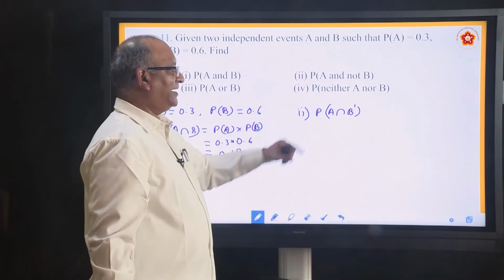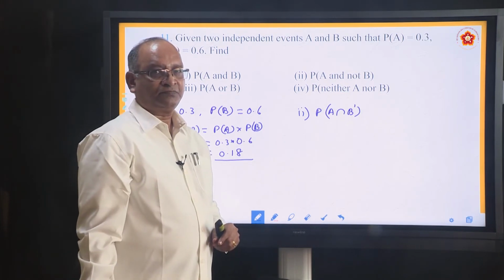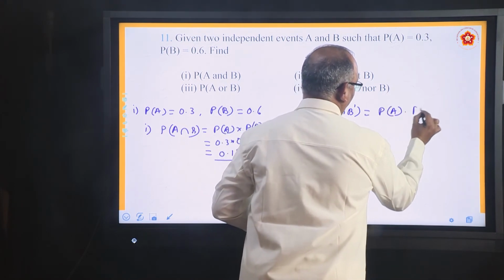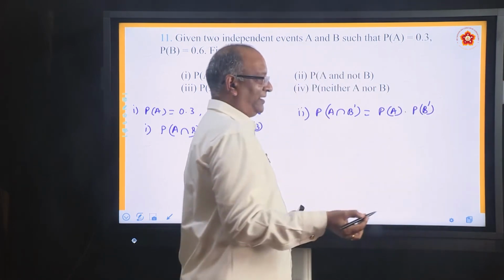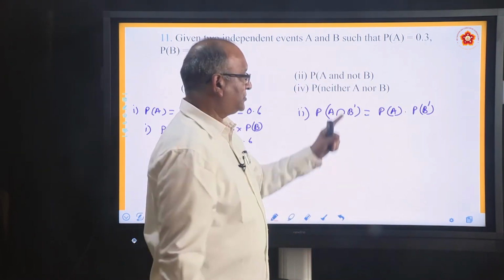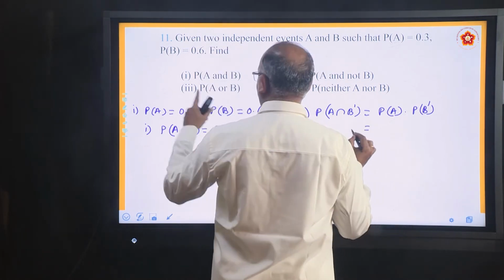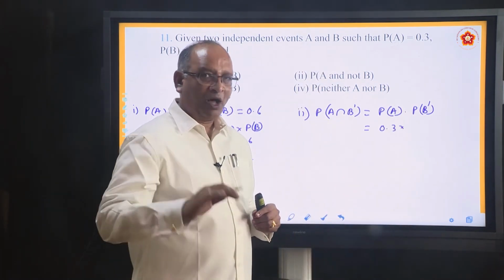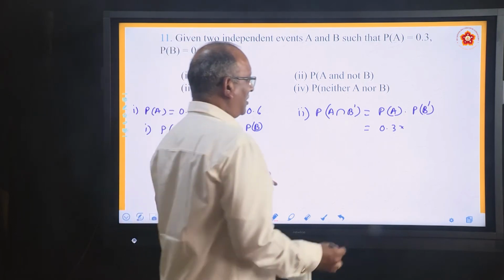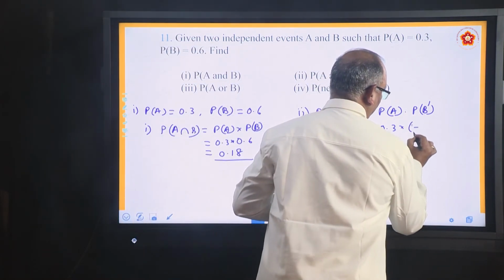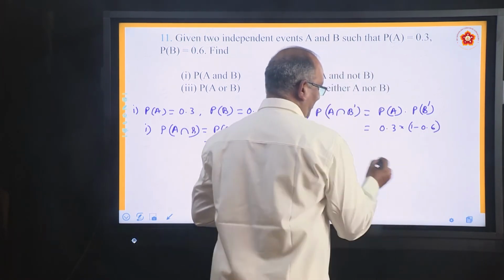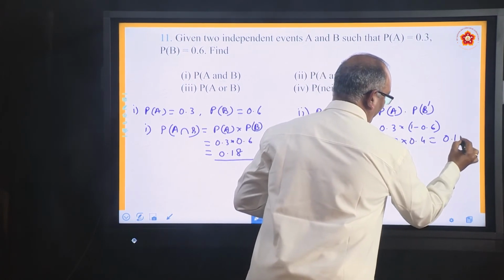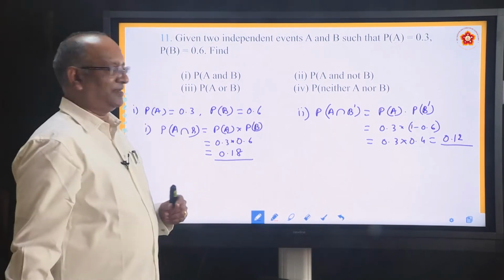So how do you find A intersection B dash? We will say it is equal to PA into PB dash. Why? Because if A and B are independent, A and B dash are also independent. So write what is PA? He has given PA as 0.3 into what is PB dash? Complement of B, he has given PB, you have to write the complement. What it will be? 1 minus 0.6, which is 0.4. So 0.3 into 0.4 equal to 0.12. That is the second answer.